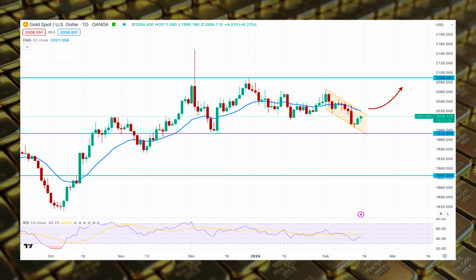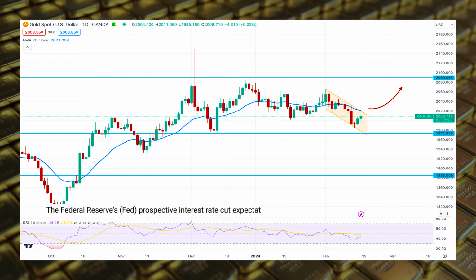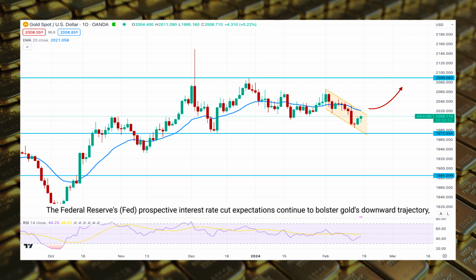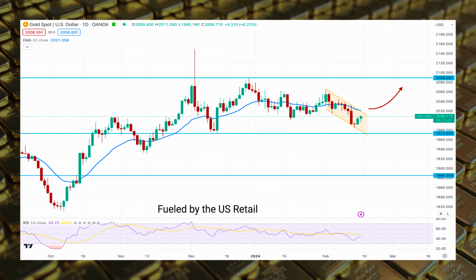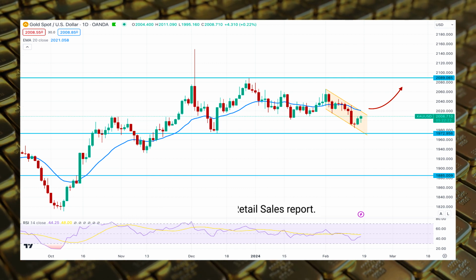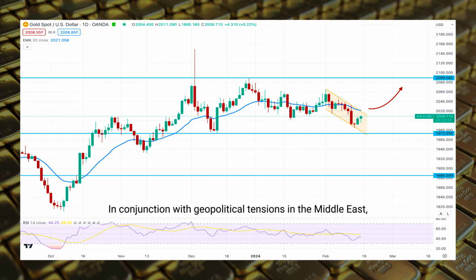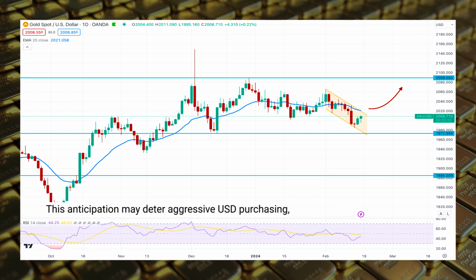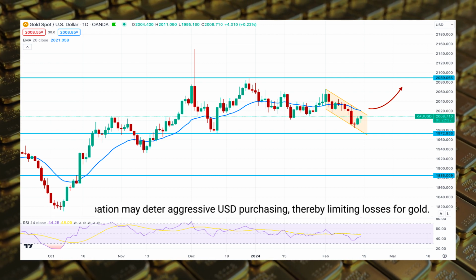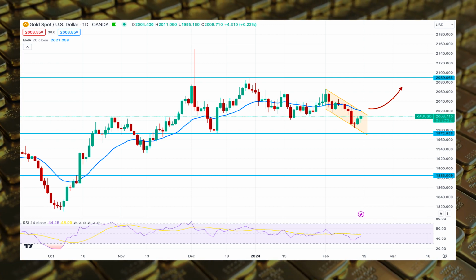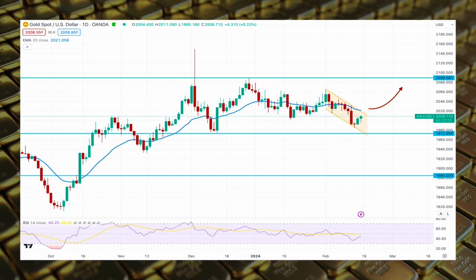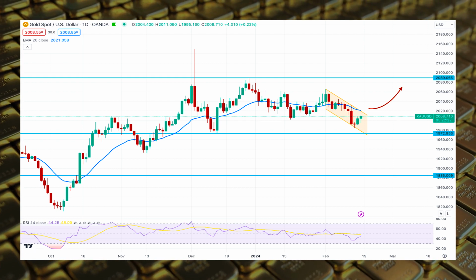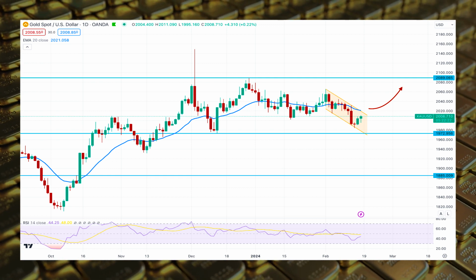Notwithstanding these elements, the Federal Reserve's (Fed) prospective interest rate cut expectations continue to bolster gold's downward trajectory, fueled by the U.S. retail sales report. In conjunction with geopolitical tensions in the Middle East, this anticipation may deter aggressive USD purchasing, thereby limiting losses for gold. The forthcoming U.S. macroeconomic data, Housing Starts and Michigan Consumer Sentiment Index, has shifted the attention of market participants.